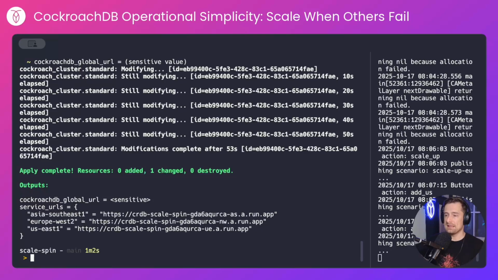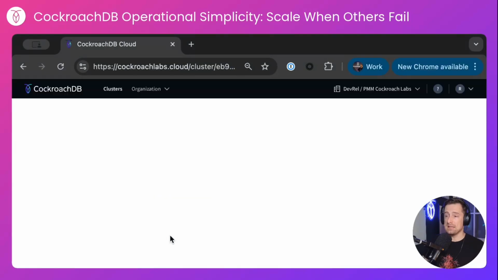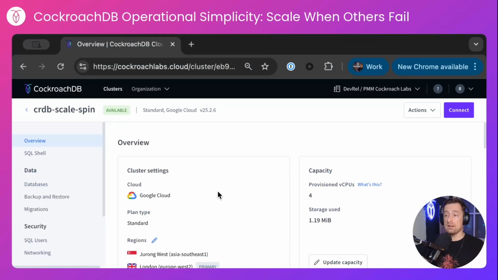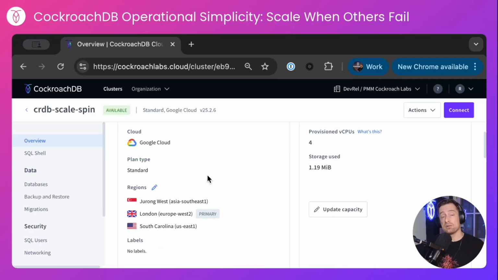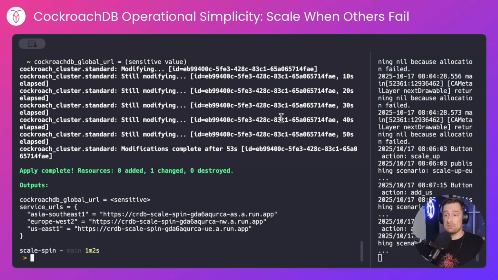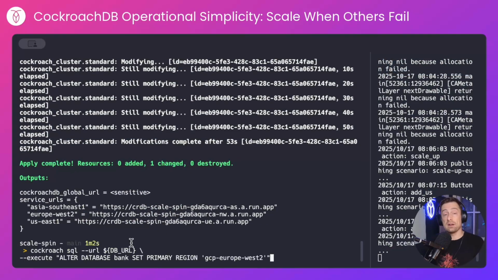And just 50 seconds later, our cluster is completely ready for global traffic, and the provisioned 4 CPUs that I originally gave the cluster are now being shared across all of the regions where that CPU is needed. I need to make a few changes to the database now to make it multi-region, and that's my bank database that I created through Terraform.